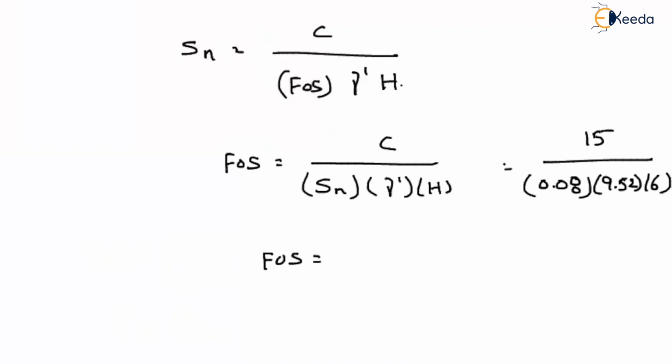Any answers? So we can get the factor of safety as 3.282. This is the correct answer. As it is greater than 1, we can say that the soil is in a stable position. The finite slope that we have constructed is a stable one. Remember, in the present case, the soil is under submerged condition. That's why you have to use the submerged unit weight. Depending upon the conditions of the soil, you have to change the gamma values. Then only we will end up with the right answers. Okay, thank you.